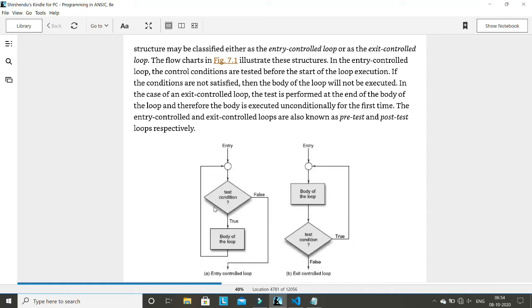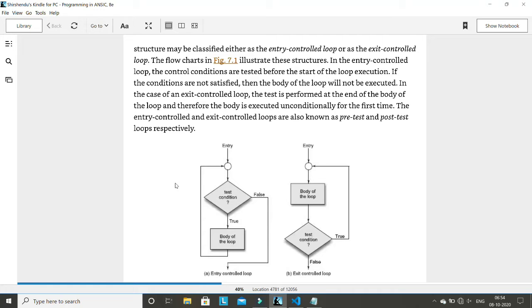If you remember, I said that there are three types of looping statement: for loop, while loop, and do while loop. The structure of for loop and while loop relates to this diagram, and the do while loop, or do statement, relates to this particular diagram. But you have to remember that you can use any of these three looping statements in any place. Maybe there will be slight changes required, but you can use any of them for any requirement.